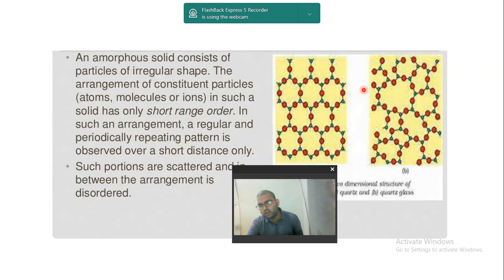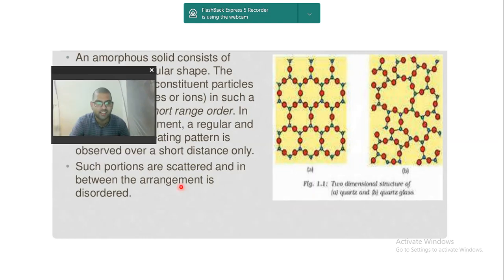Here if you see on an average, this portion is almost filled, this portion is almost filled, this portion is a little bit less filled. So the order is there for a very short range, but it is evenly distributed throughout. So such portions are scattered, and in between the arrangement is disordered. So throughout it is scattered, but the arrangement is not in order, it is in disorder. So that will form the amorphous solid.